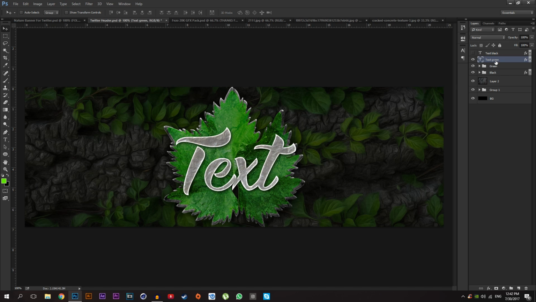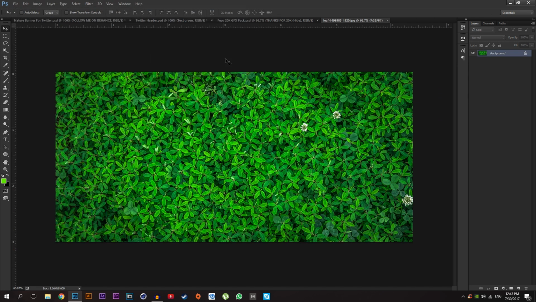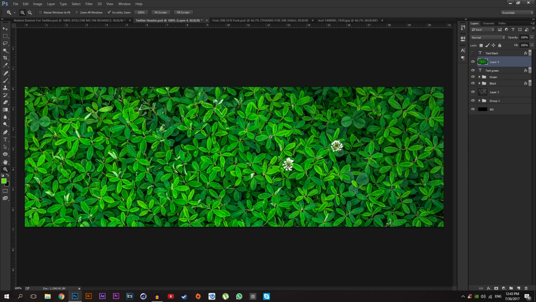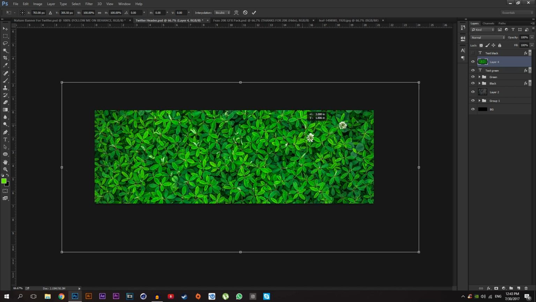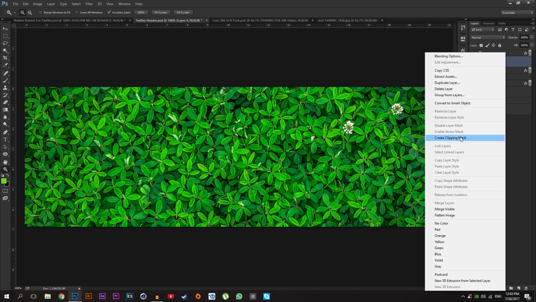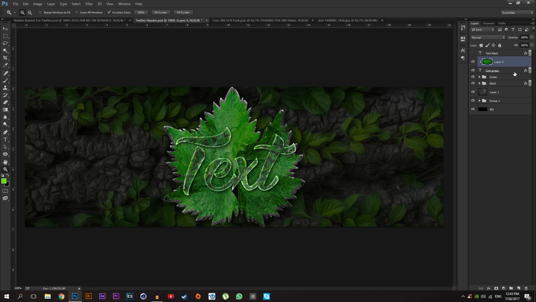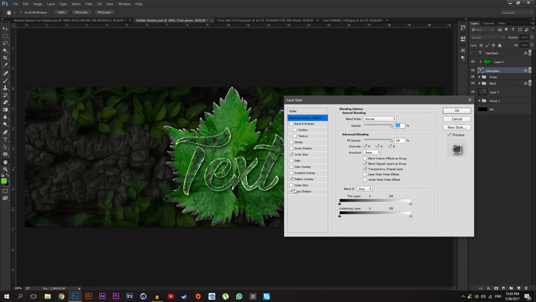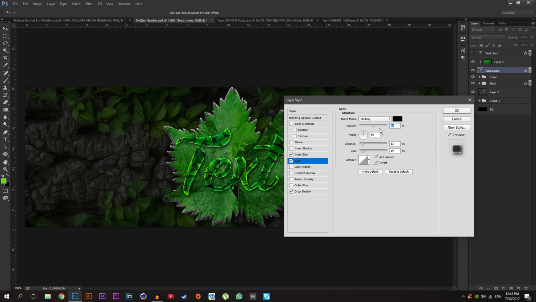And we are going to add some effects to the text green. For that, just let me close this textures and go to file, open that texture and drag it into your Twitter header and make sure it's on the center, and right click on it, go to create clipping mask and open the text green, uncheck the, let me see, pattern overlay, and check the setting and change the opacity down about 15, works good,